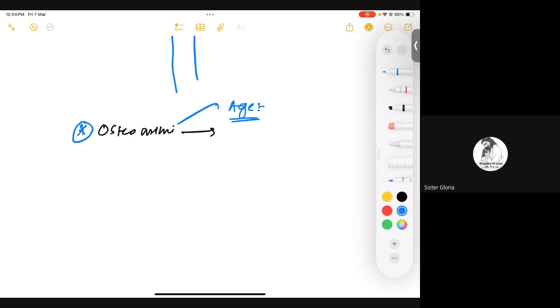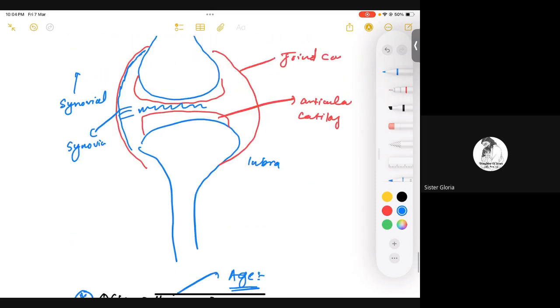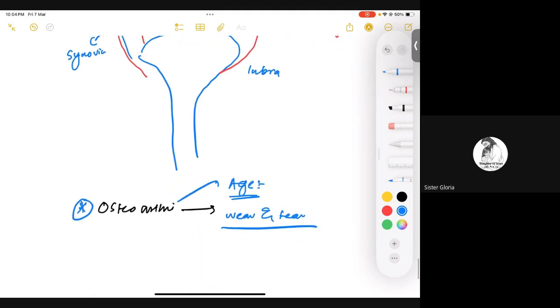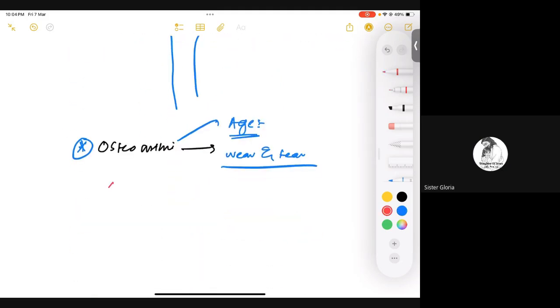What do I mean by age association? That this pathology is mainly associated with wear and tear. If we have an individual who is 70 or 80 years of age, he would have more wear and tear compared to a younger individual, right? And this wear and tear of the joint can degenerate your articular cartilage. As the articular cartilage is degenerated, the bone can rub against bone, which can give problems. Is that clear? Yes, clear.